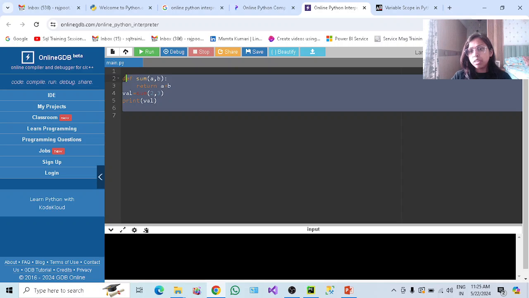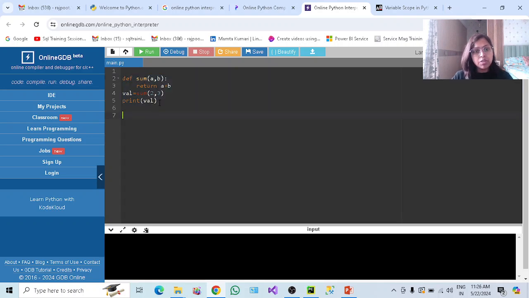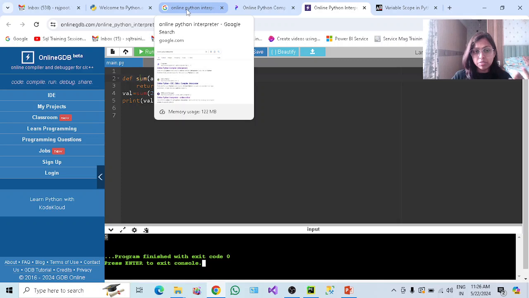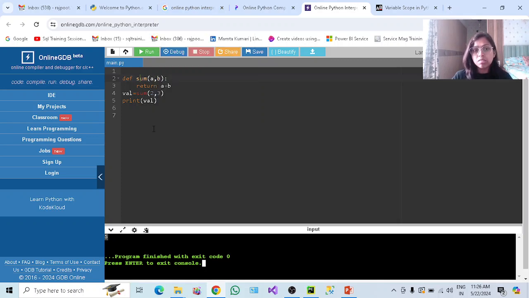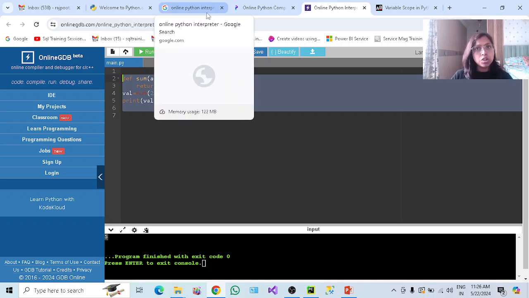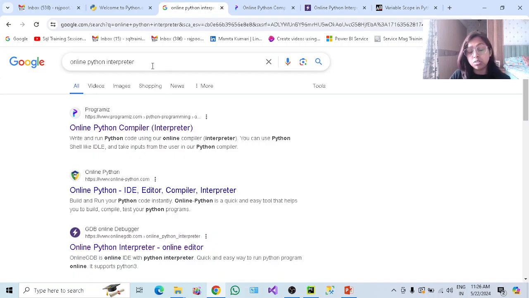For me, I have written Python, and I have created one definition, and if I execute it, you can see there is a console here. I'm getting the summation of two numbers, which is 5, printed here. So this is an online interpreter which you can make use of. But to get better visibility, to understand, to create a project, this is kind of a runtime. You are not going to create a project or file. It will vanish, right? So if you want to create a project and have Python files, in that case you can download the PyCharm interpreter.